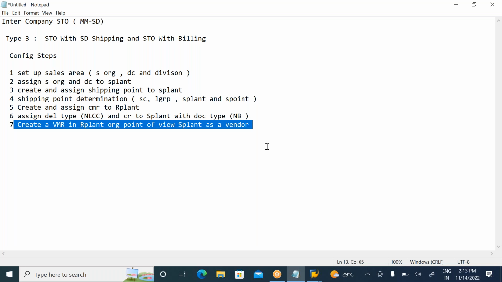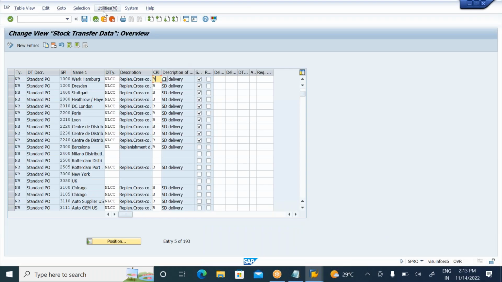Previously for type 1 and type 2, we observed the receiving plant is a customer, but the supplying plant is a vendor. For type 3 STO, that is STO with SD shipping, billing is also there, right? So we need to create a vendor master record in XK01, from the receiving plant organization point of view. The supplying plant is a vendor.